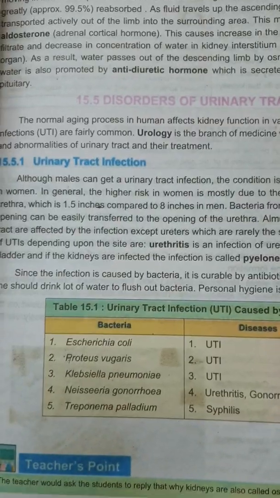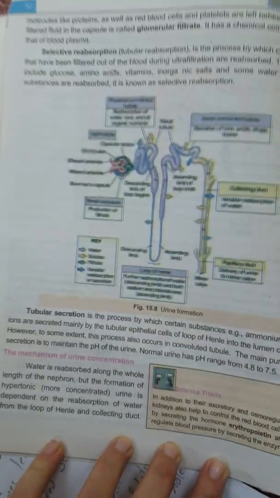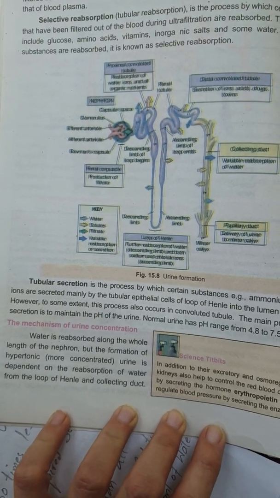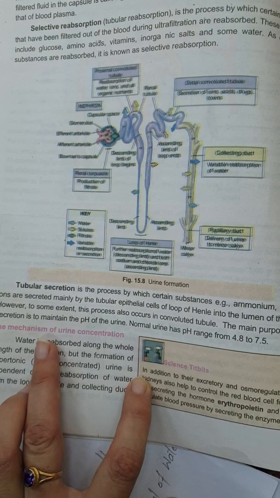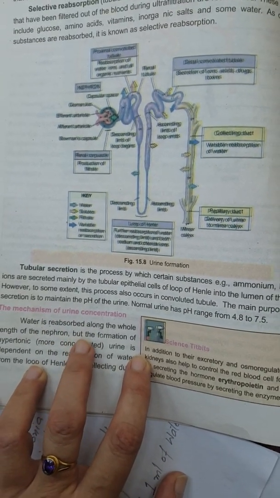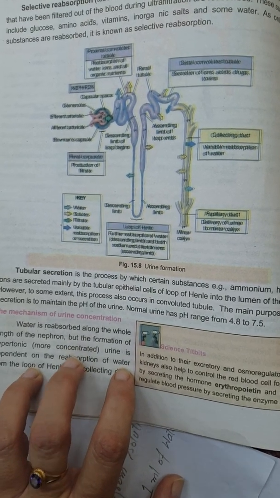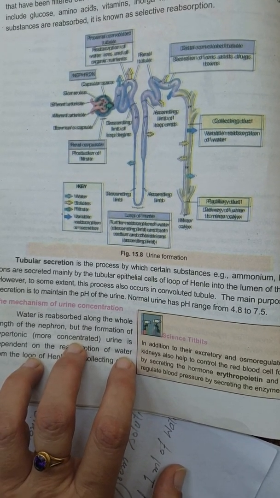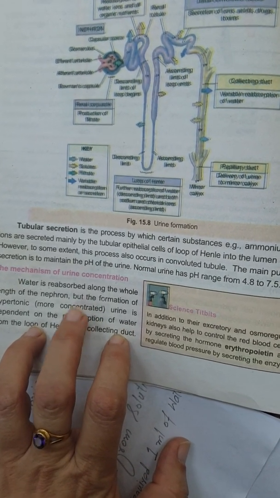Another mechanism is how the level of water is maintained, or osmoregulation, which is the second function of the human kidney. In the mechanism of urine concentration, water is absorbed along the whole length of the nephron. Water is absorbed, or osmoregulation occurs, inside the body according to the need of the body. If the body needs more water, more reabsorption occurs.